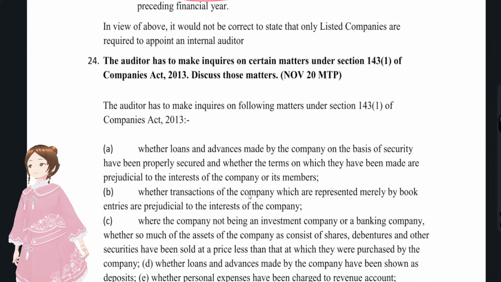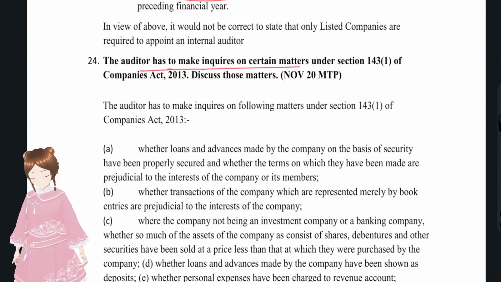Again question number 24, I think it had got repeated again, right? The auditor has to make inquiries on certain matters and all. I think we'll just skip that.